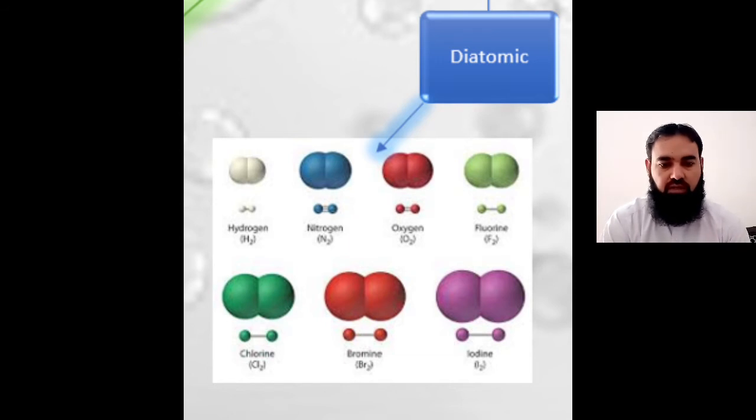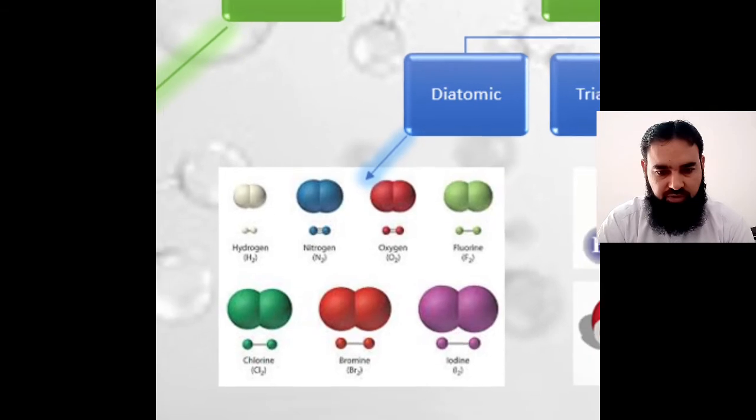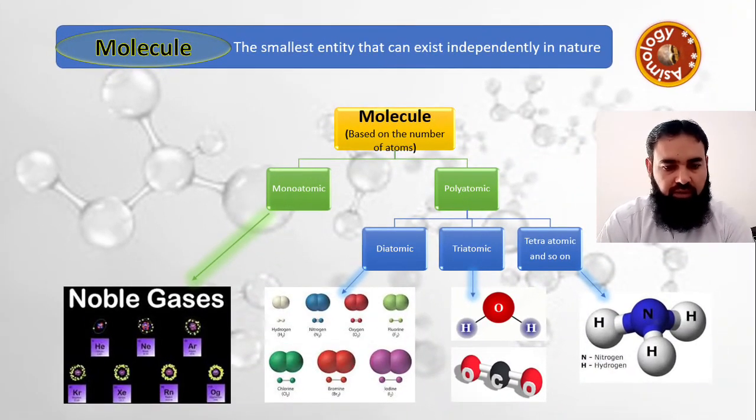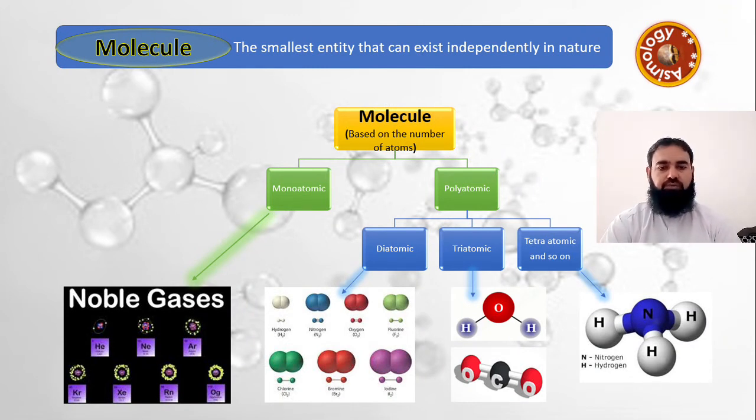So hydrogen gas is made up of H2 molecules. Since there are two hydrogen atoms in the molecule, we call it diatomic molecule. Same is the case with nitrogen, oxygen, chlorine, bromine, iodine, etc. So these are diatomic molecules. If there are three atoms in the molecule, we call it triatomic molecule. Tri means three. Common example is water molecule.